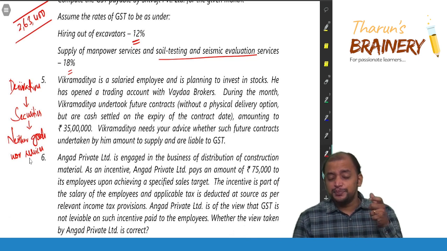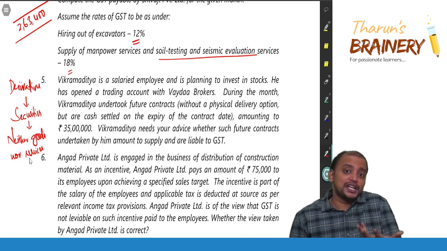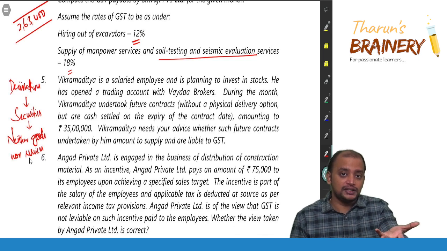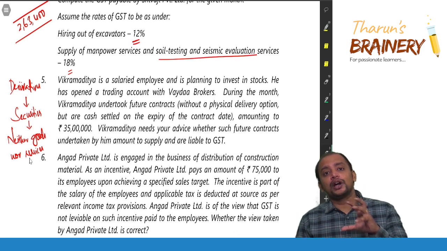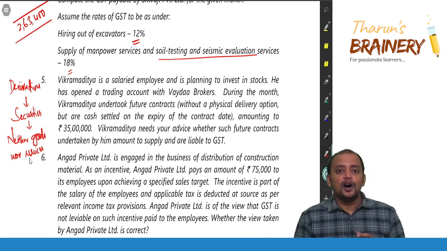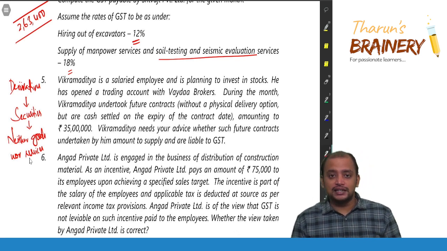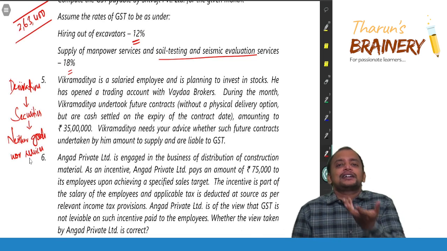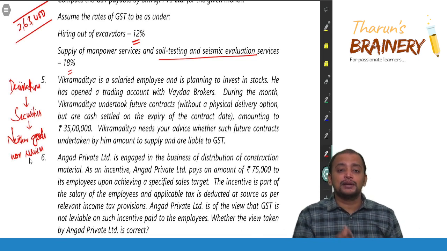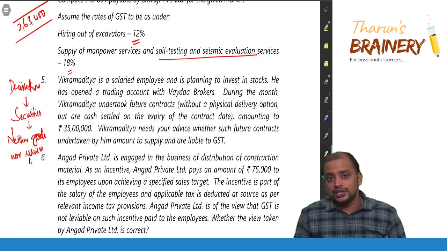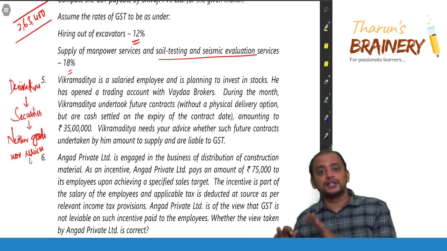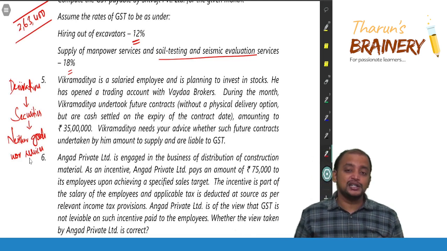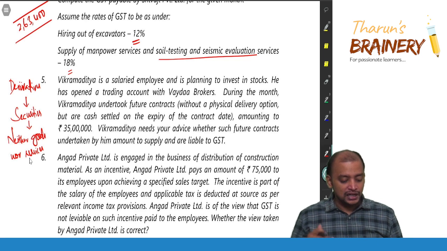Suppose if that person is not engaged in sale of securities, like sale of derivatives, not entered into future contract, but is a broker, stock broker or a clearing member, etc. So they are facilitating transaction in securities. So for that they get a margin, they get a commission. So that commission portion, whatever is there, that will become supply of service. Okay. So in this case, it is purely transaction in securities, neither goods nor services.